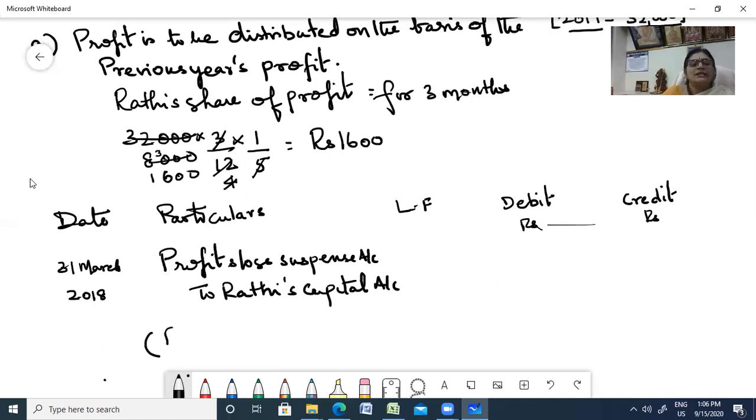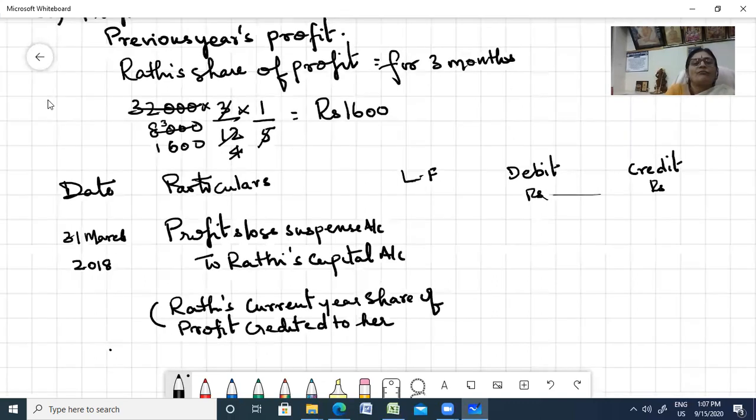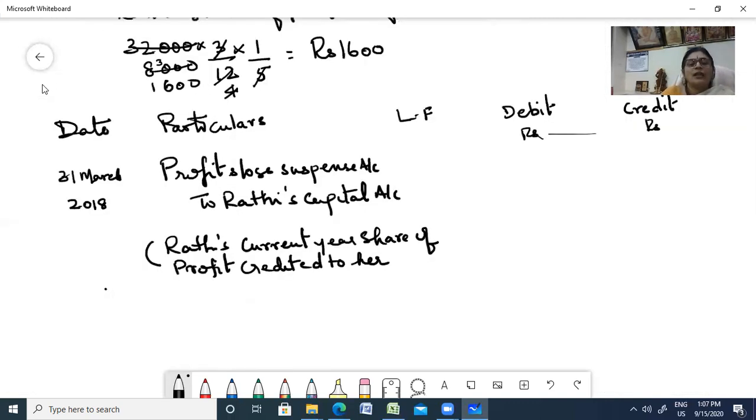Narration: Rati's current year's share of profit credited to her capital account. Right. So amount is how much? 1,600.